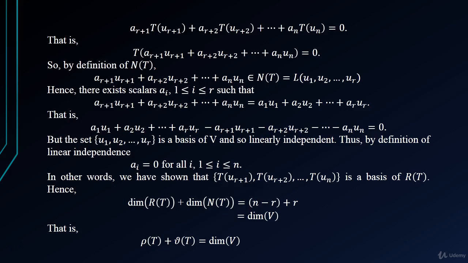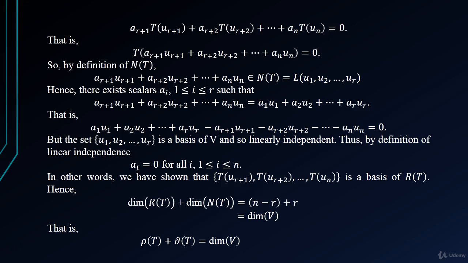That is, T of a(r+1) u(r+1) plus a(r+2) u(r+2) plus up to an un is equal to 0. So by the definition of null space, a(r+1) u(r+1) plus a(r+2) u(r+2) plus so on up to an un belongs to N(T), which is equal to L of u1, u2 up to ur.